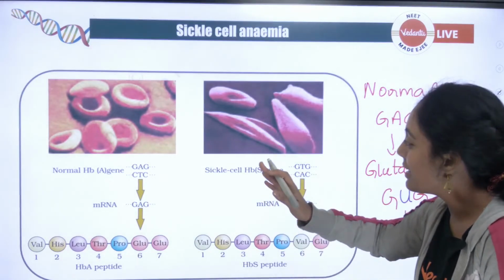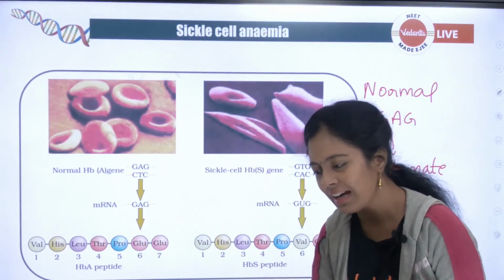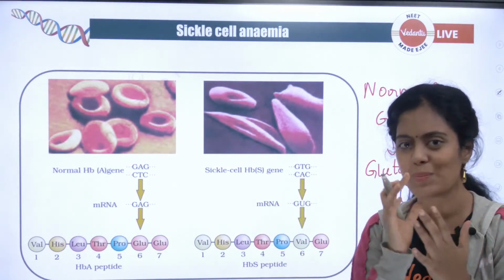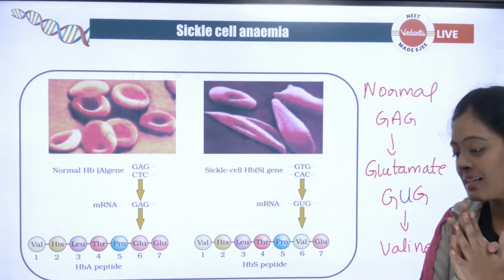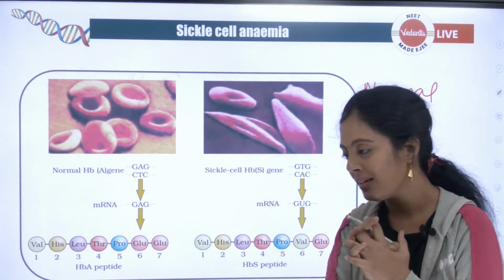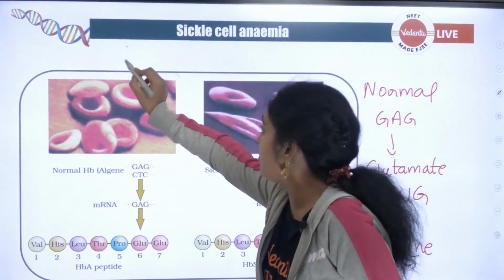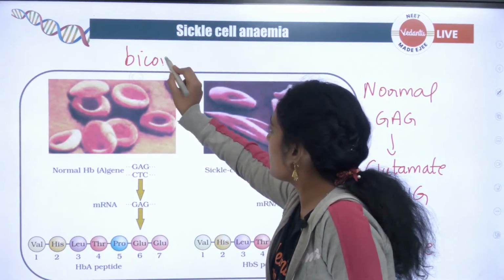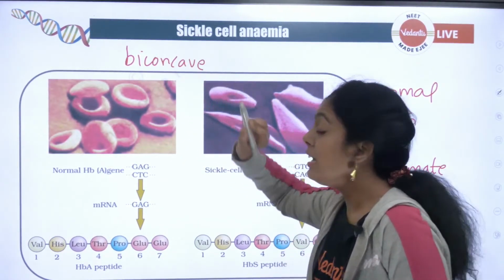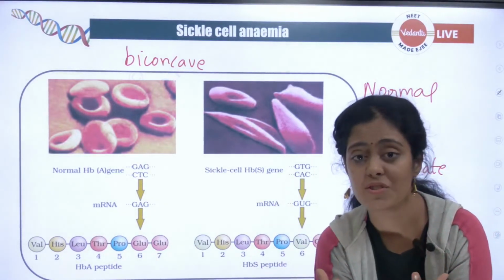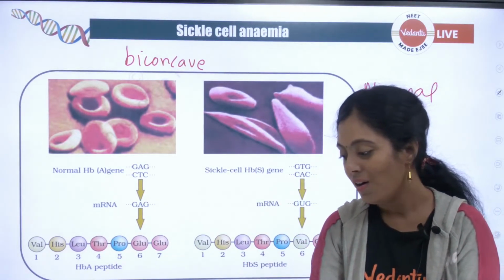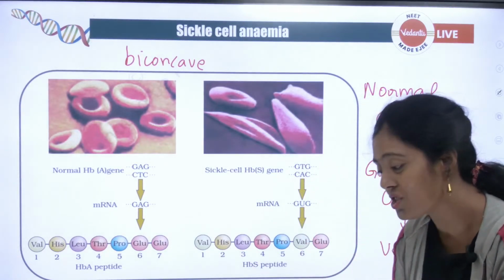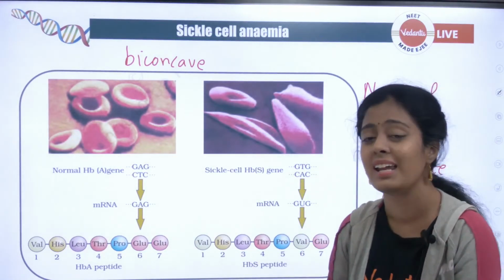Okay, now what is the shape of this RBC? Can anyone tell me what is the shape of RBC? Body fluids in circulation. Anyone remember? Yes. It is biconcave. The shape of my RBC is biconcave. Why is my RBC in that biconcave shape? Because it can help in the exchange of gases. Okay, yes, very good. Disc shape, biconcave shape, very very good.